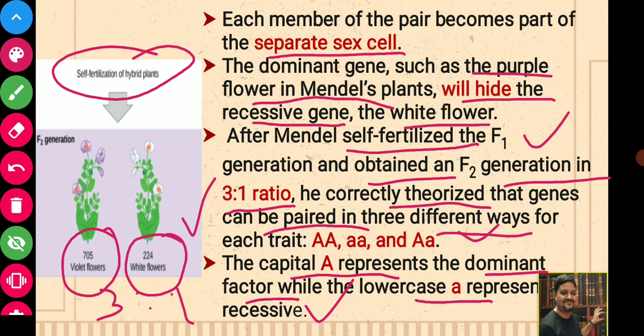So after getting the F2 result in the ratio of 3:1, he proposed that genes can be paired in 3 different ways if considering only a single trait. If capital A is the dominant gene and small a the recessive gene, it can be paired as capital A with capital A, capital A with small a, and small a with small a.